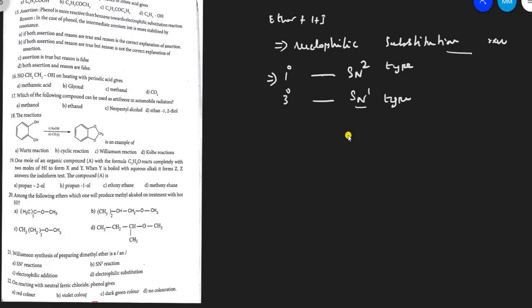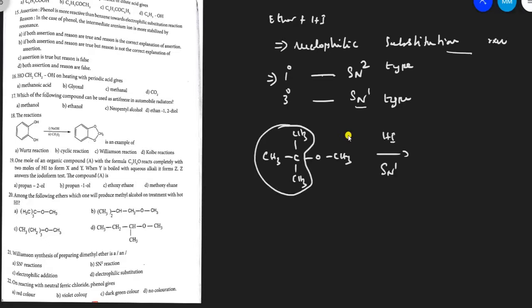Here in the example, if the tertiary group is there, (CH3)3C-O-CH3, option A, is treated with hydrogen iodide, it undergoes SN1 type because it contains a tertiary alkyl group. The product is based on the mechanism.